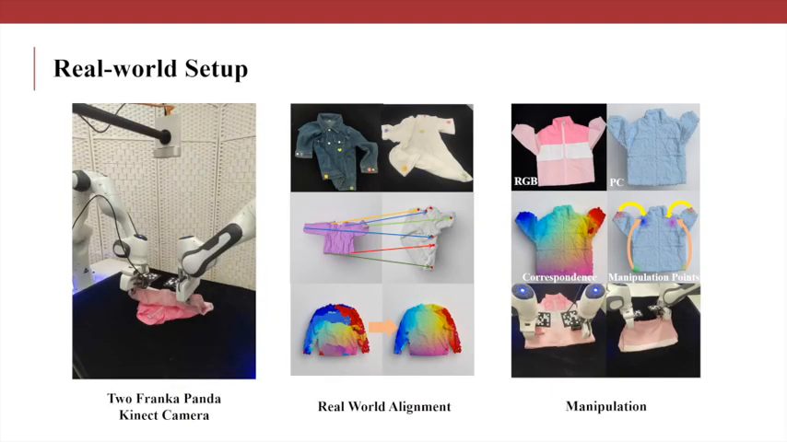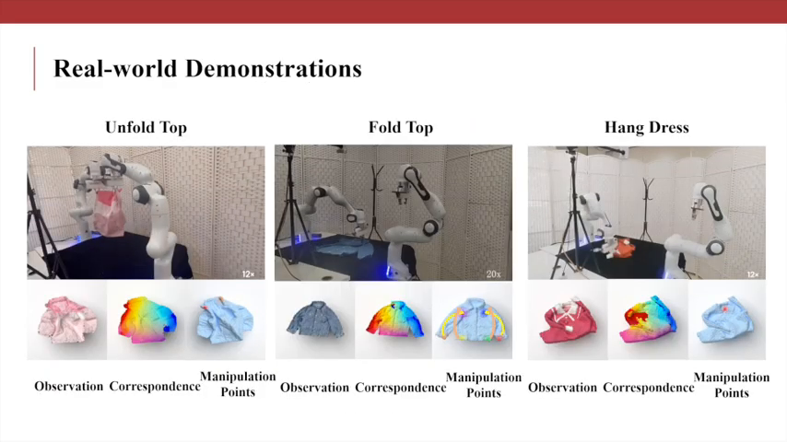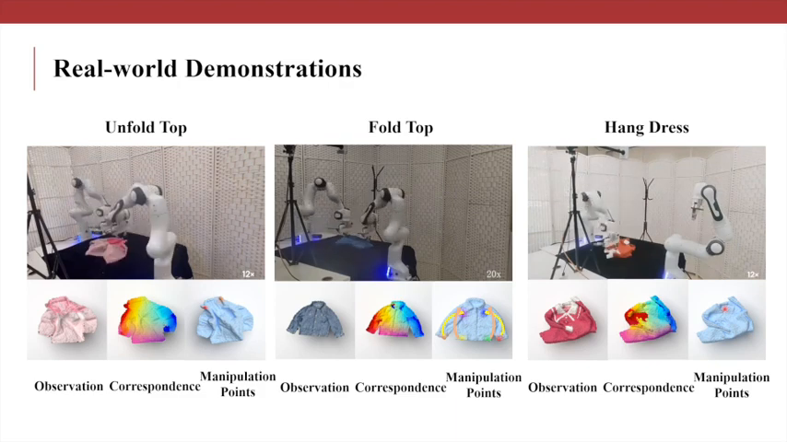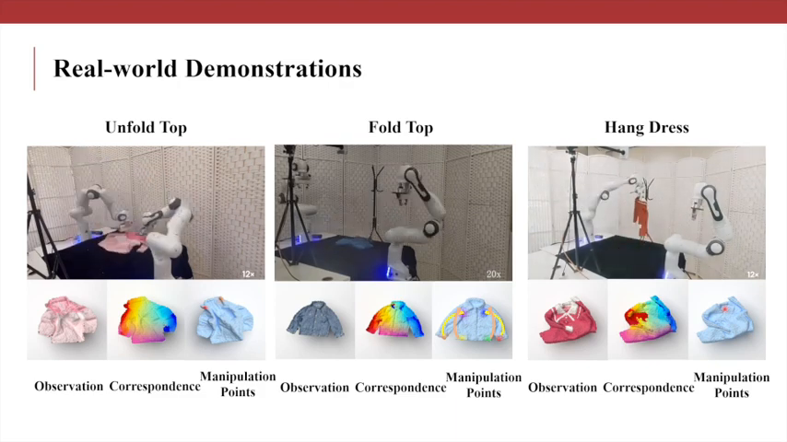Our real-world setup includes 2 Franka-Panda robot arms and a Kinect camera. We first conduct the alignment on the real-world point cloud and that in simulation, and then use correspondence to select manipulation points, and thus guide manipulation. We show the observations, correspondence, and selected manipulation points guided for real-world manipulation tasks, including fling top, fold top, and hang dress.